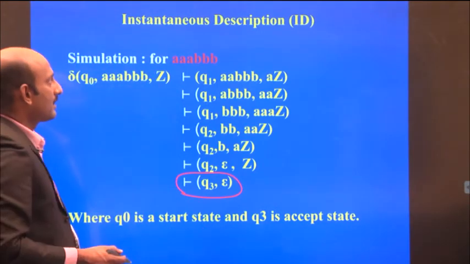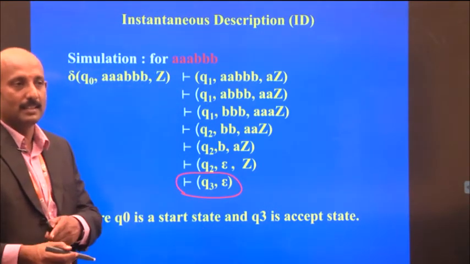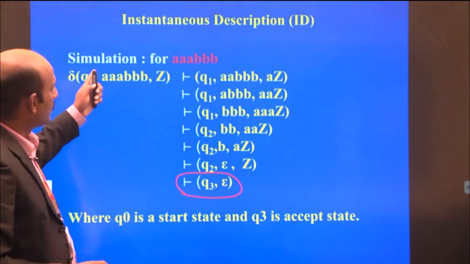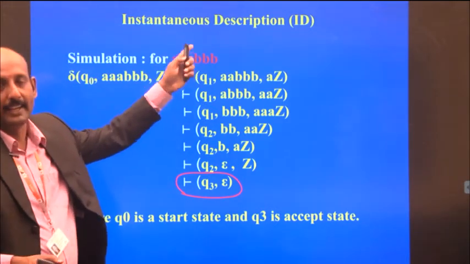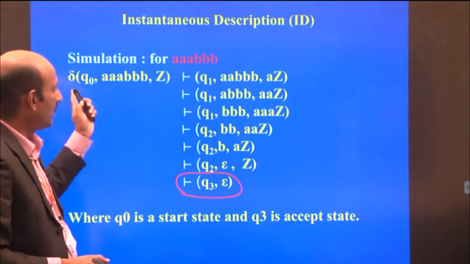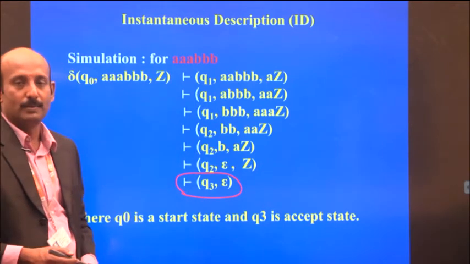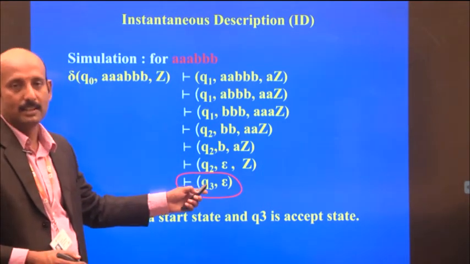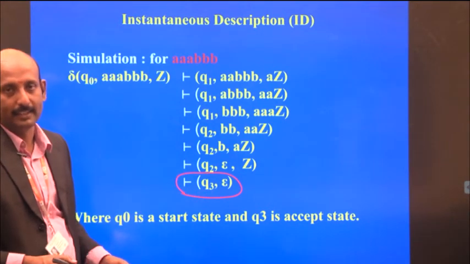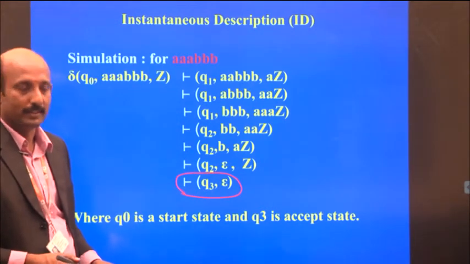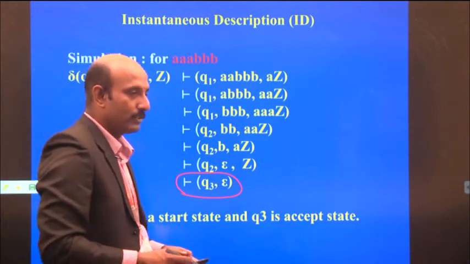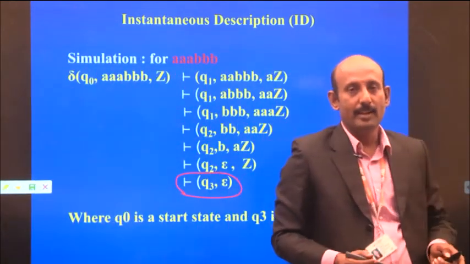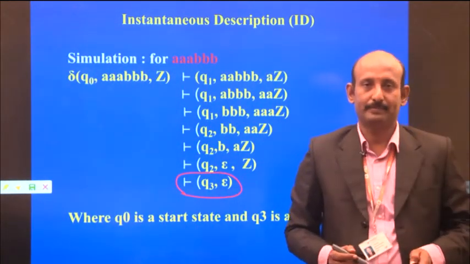So by using these instantaneous descriptions, we can make solutions. We can take any strings and go for instantaneous descriptions. Then we can understand whether it is accepting or rejecting by using this. So in this way we are going to build the push-down automata.